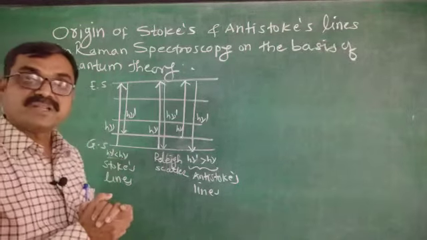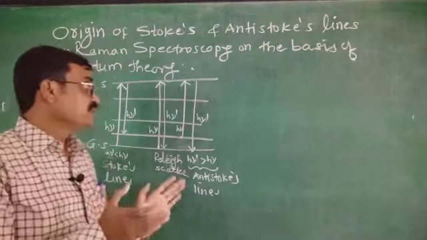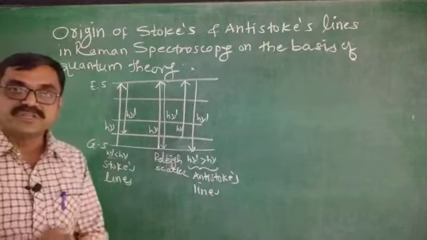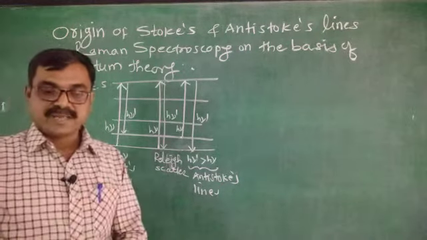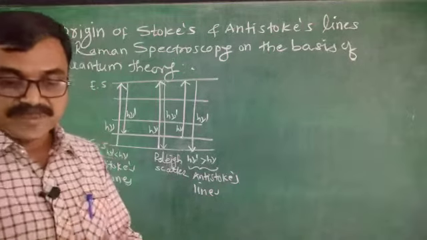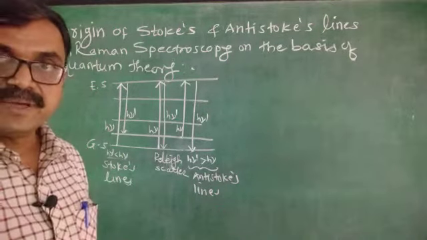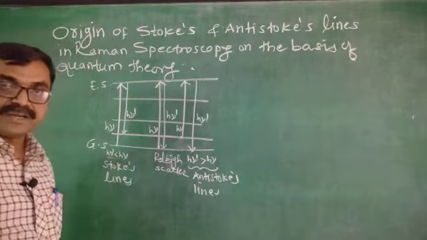In this way, this is the end of the origin of Stokes and anti-Stokes lines in the Raman spectra. Okay, I think you all are getting it.